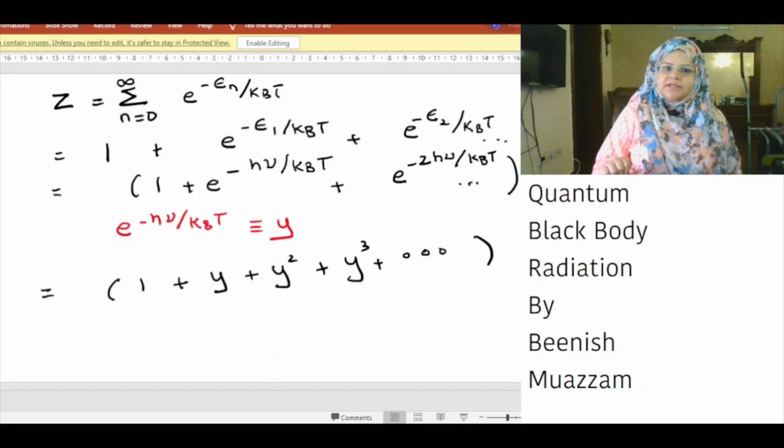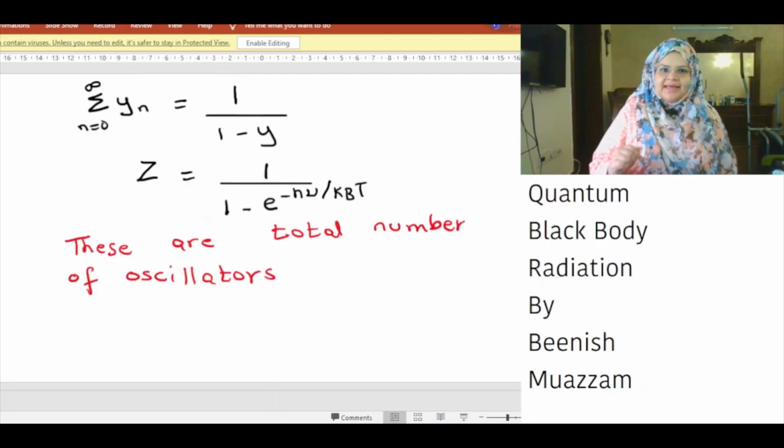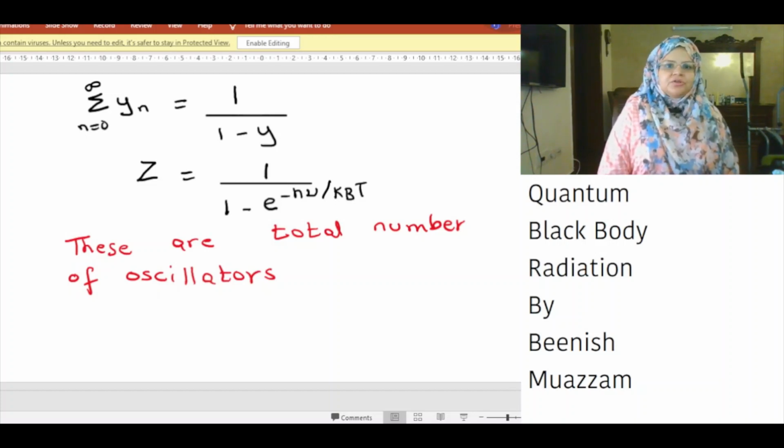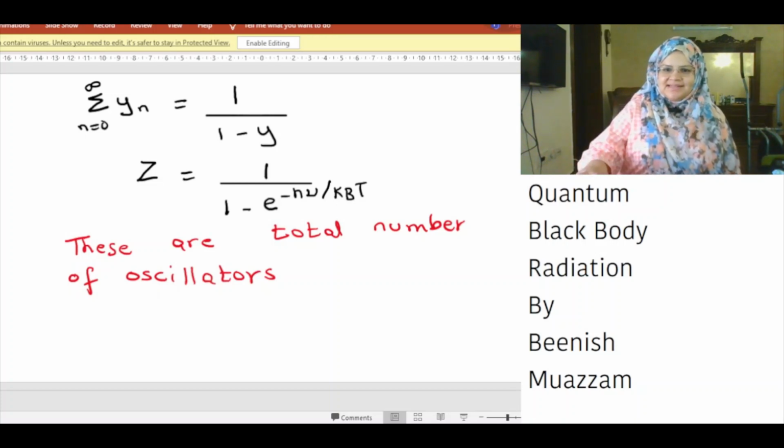If we set exponential minus hν over k_BT to be y, the geometric series becomes 1 plus y plus y squared plus y cubed and so on. We know that the sum of y^n from n equals 0 to infinity is equal to 1 over 1 minus y. Therefore, the partition function becomes 1 divided by 1 minus exponential minus hν over k_BT. These are the total number of oscillators.